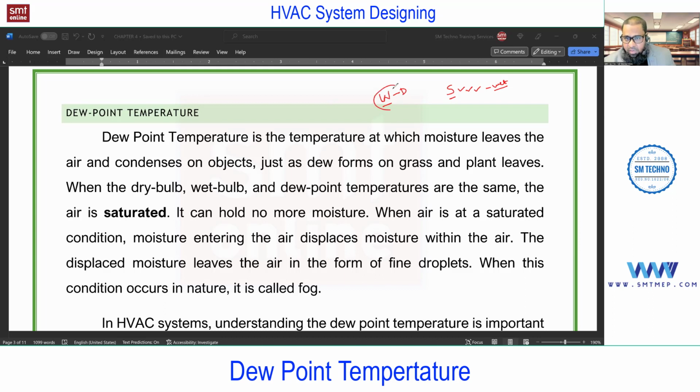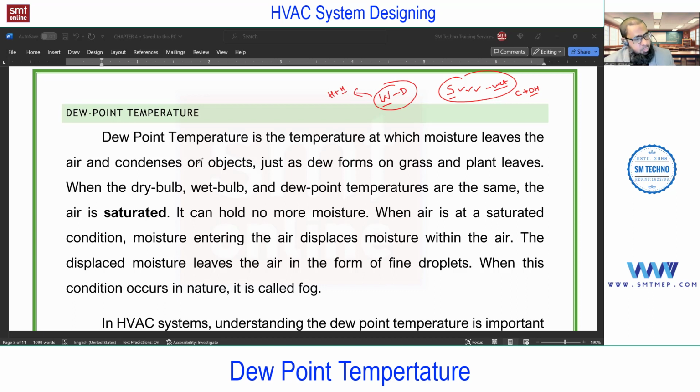Because winters are dry, we require heating and what? Humidification. We'll discuss this point in chapter 7. Don't worry, I'm just giving the preview. And in summer, we require cooling and dehumidification. Humidification means increasing the moisture. Dehumidification means extracting the moisture. So remember this process, we'll use it at the time of load calculation. Again, this is related to dew point temperature.